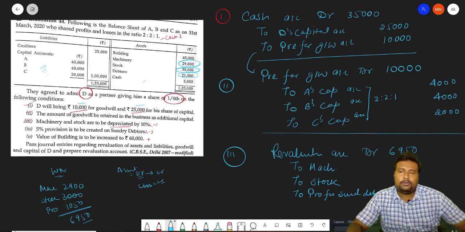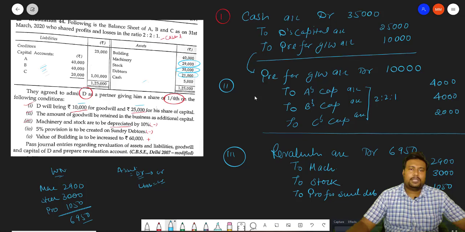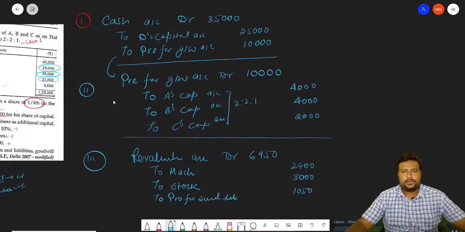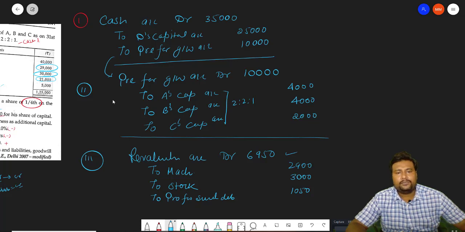Machinery amount is 2,900, stock is 3,000, and provision is 1,050. So revaluation total is 6,950: machinery 2,900, stock 3,000, provision for sundry debtors 1,050.